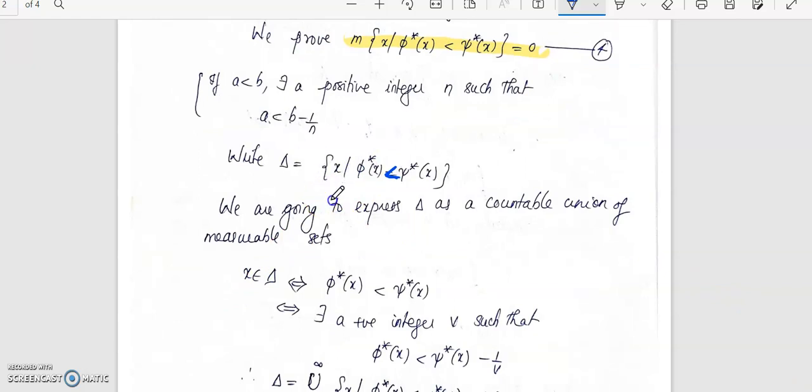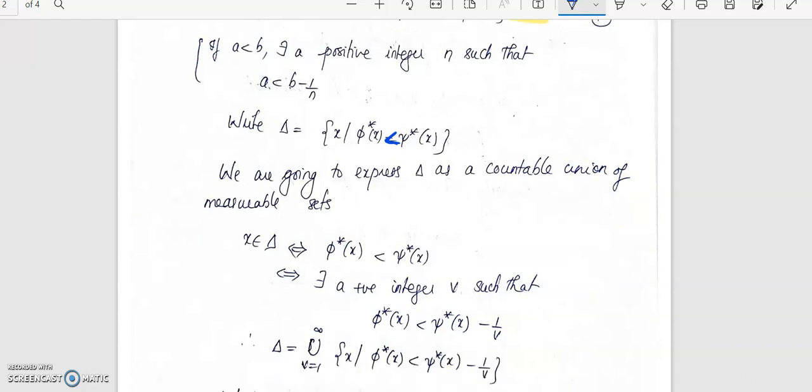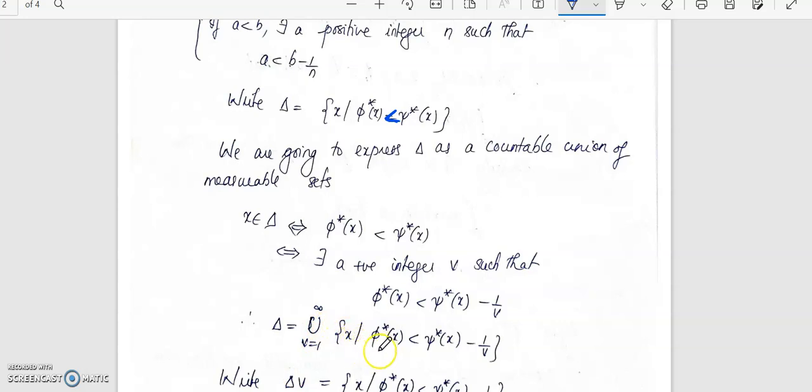If x belongs to delta, that implies phi star of x is less than psi star of x, and then we can find a positive integer v such that phi star of x is less than psi star of x minus 1 by v. So we can find v such that this happens. So phi star of x less than psi star of x minus 1 by v. And delta can be written as a union of v equal to 1 to infinity set of all x such that phi star of x less than psi star of x minus 1 by v.